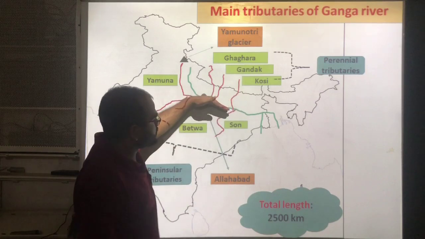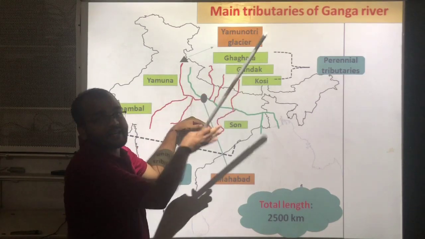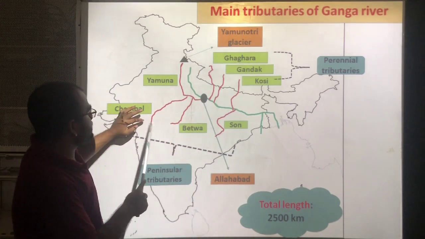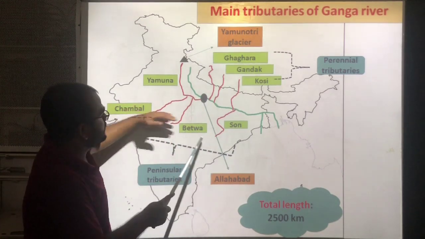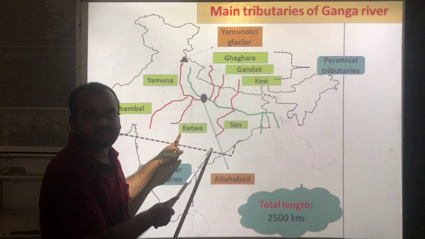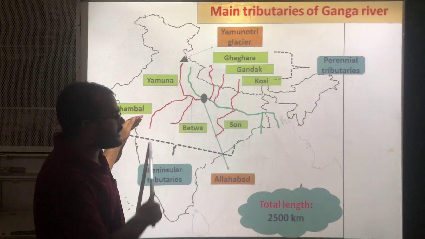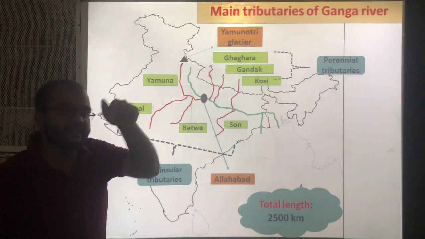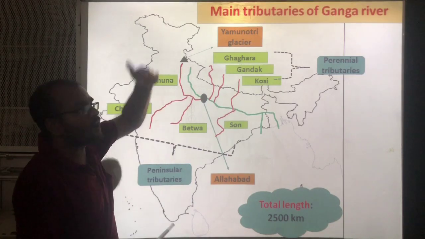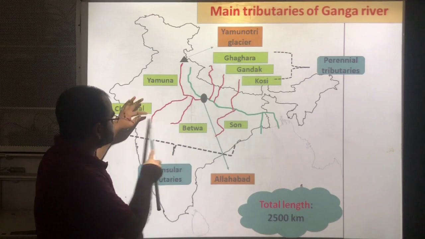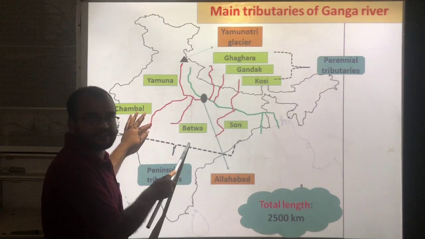Now towards the south are the right bank tributaries. See here, from Central Highlands. Here Central Highlands will be present in the Deccan Plateau or Peninsular Plateau. In the Peninsular Plateau, on the top side, that means the north side, the Central Highlands will be present.